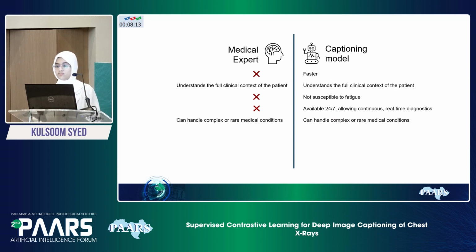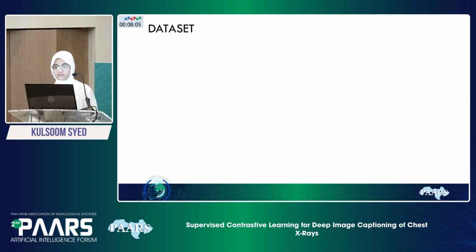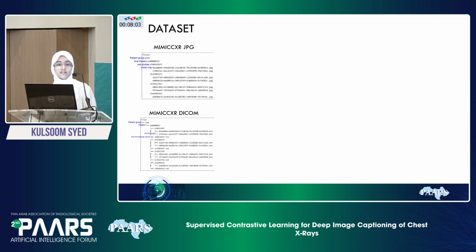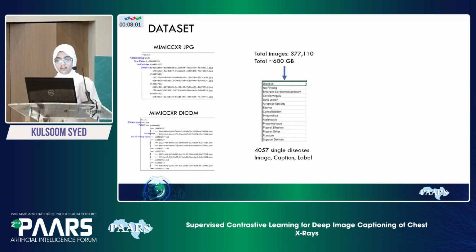My project attempts to understand the full clinical context of the patient, and so we can also handle the complex and rare medical conditions without using a lot of data. So the data set I'm using is the MIMIC chest X-ray data set. I'm using the JPG data set instead of the DICOM because it has 377,000 images. However, I'm only using 4,057 images with a single disease. I'm doing this just to simplify my process a little bit.